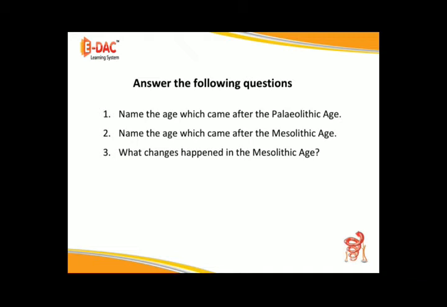Answer the following questions. Question 1. Name the age which came after the Paleolithic Age. Question 2. Name the age which came after the Mesolithic Age. Question 3. What changes happened in the Mesolithic Age?